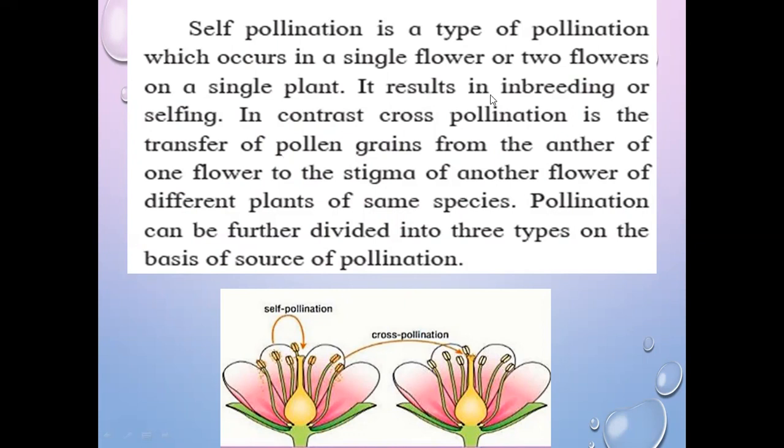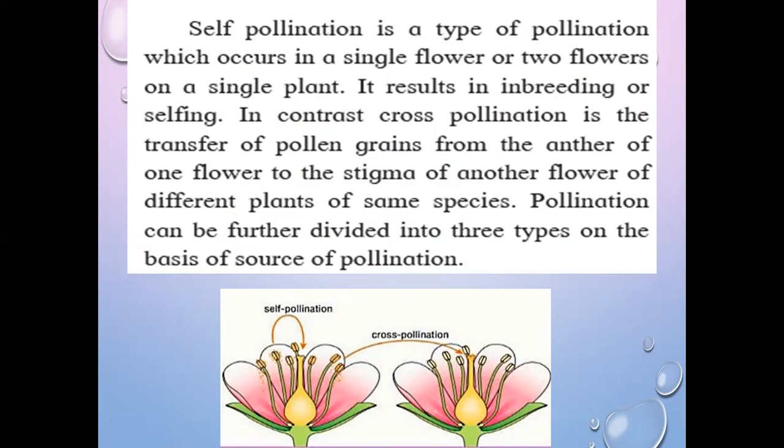Now, in contrast, it is opposite to cross pollination. Self pollination is exactly opposite to cross pollination. It is the transfer of pollen grains from the anther of one flower to the stigma of another flower of different plants. Okay, but they belong to the same species.